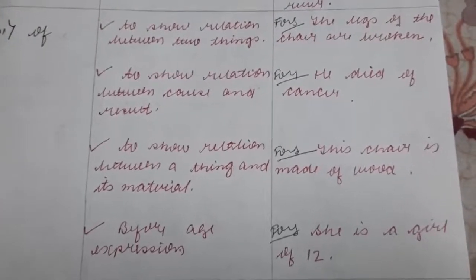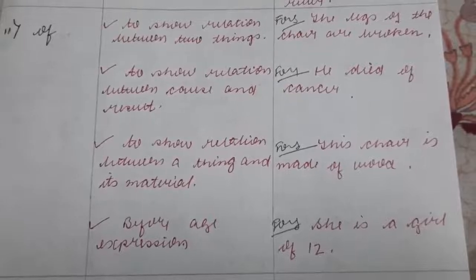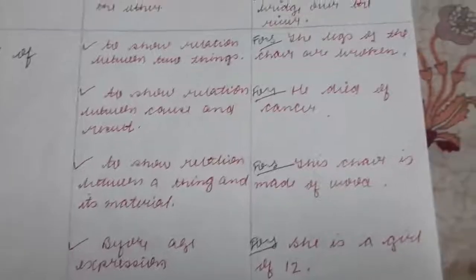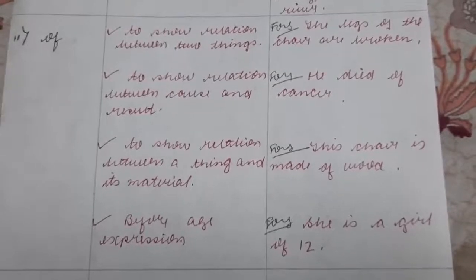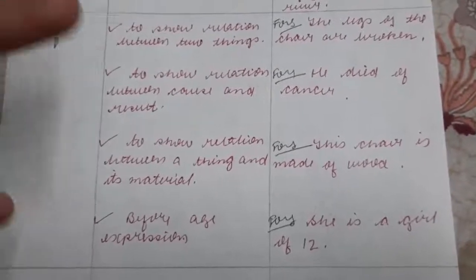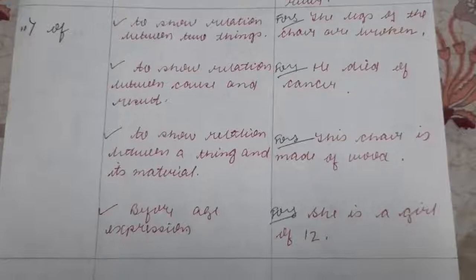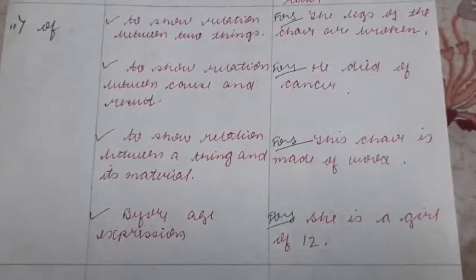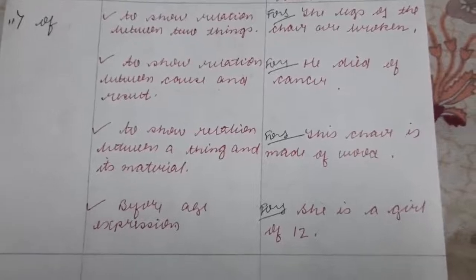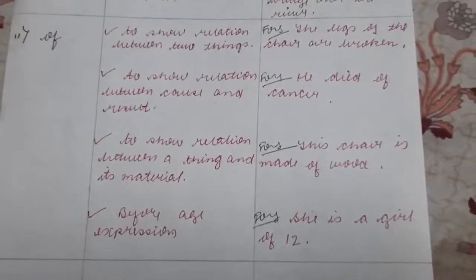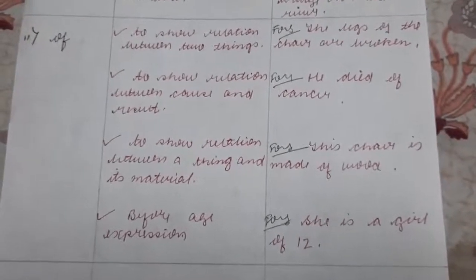To show the relation between a thing and its material. The chair is made of wood. So made of wood is showing the relation of the material to its substance. Before age expressions: while quoting the expression of age, you use the preposition of. She is a girl of 12. He is a boy of 15.